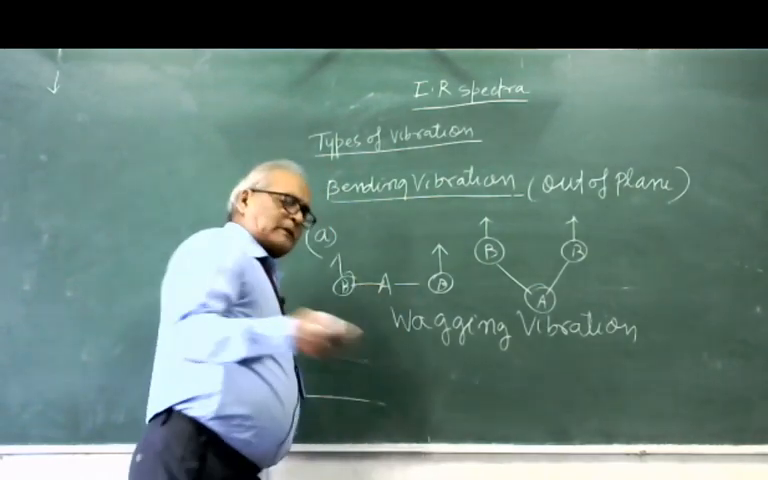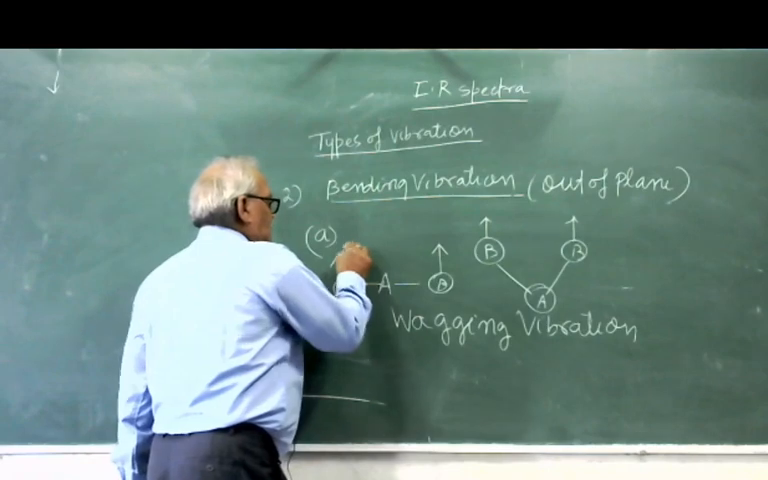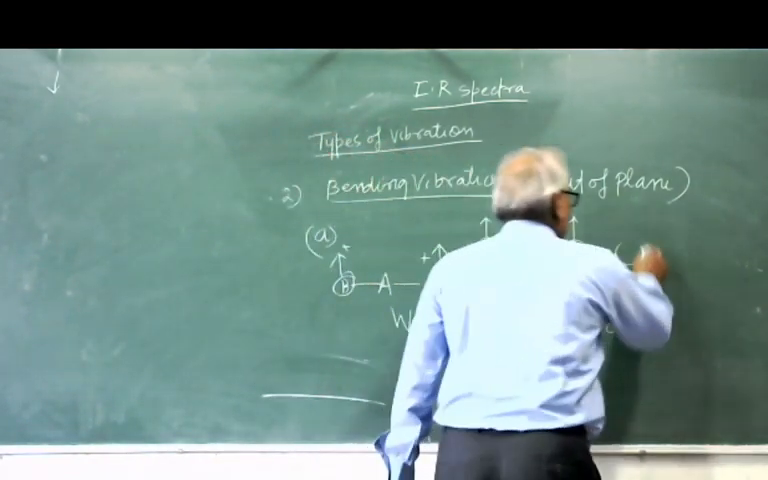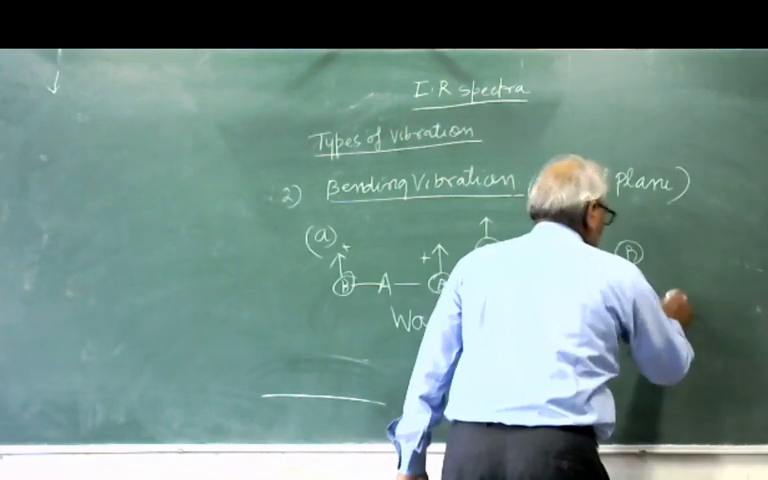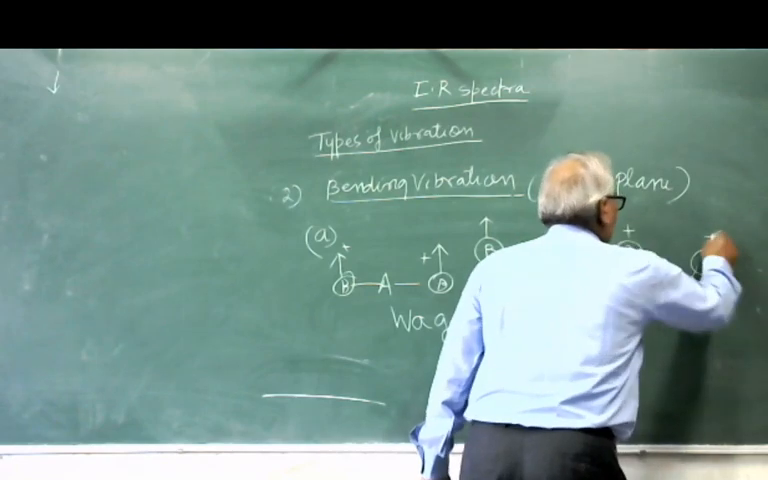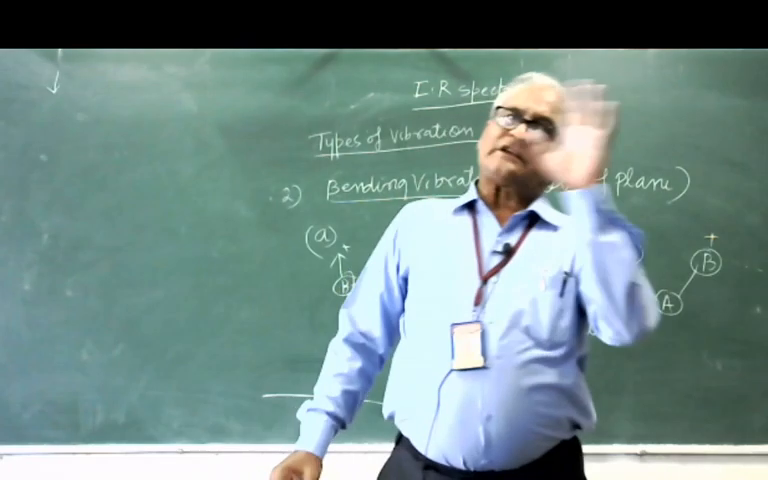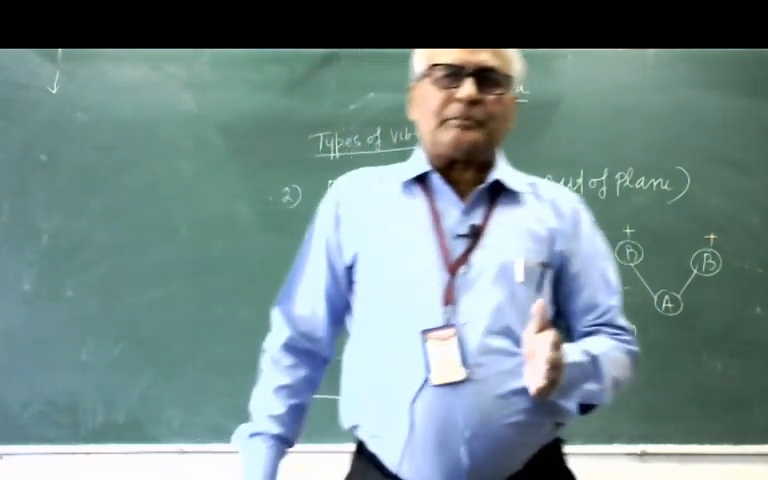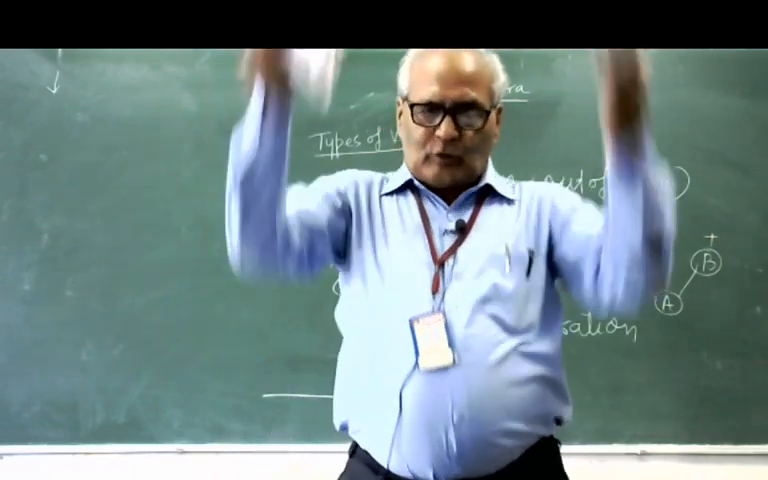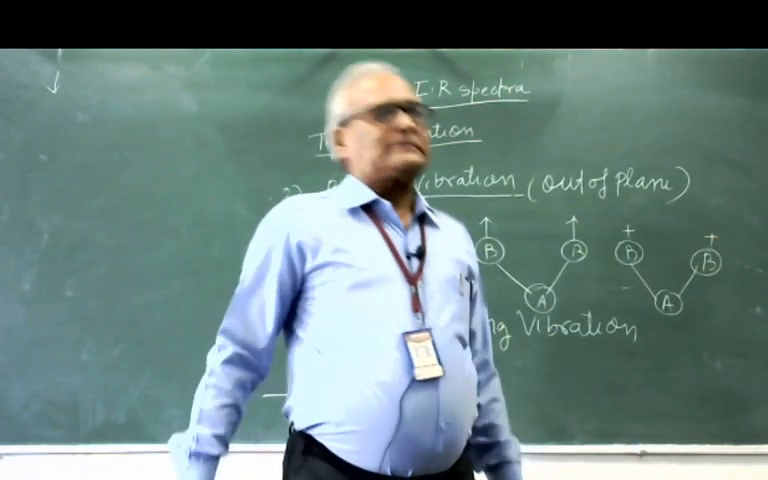In some books you will also find it explained like this: this is the plus and this is the plus, with B, A, B written like this. So plus is not the charge, but it represents the positive direction. Both are going up, both are going down, up and down, up and down. So this is known as the bending vibration.